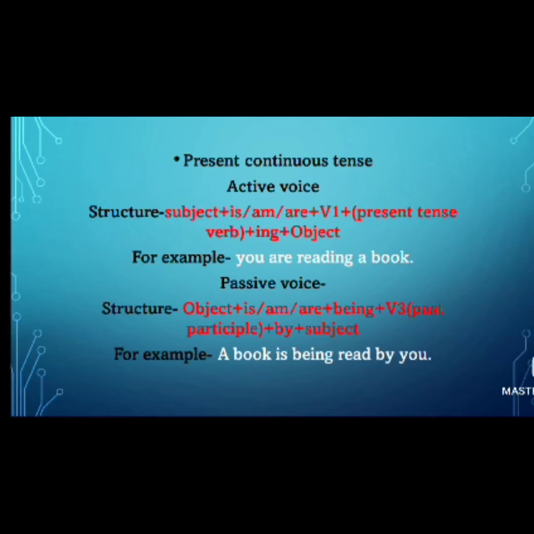Next, present continuous tense. Active voice structure is subject plus is or am or are plus V1 present tense verb plus ing plus object. For example, you are reading a book. Passive voice structure is object plus is or am or are plus being plus V3 past participle plus by plus subject. For example, here a book is being read by you.